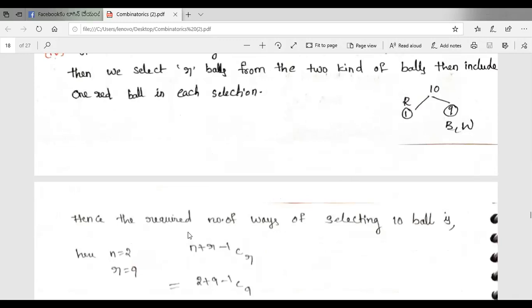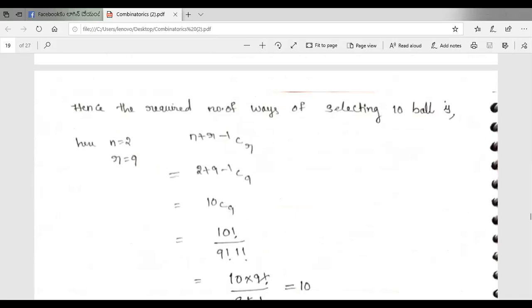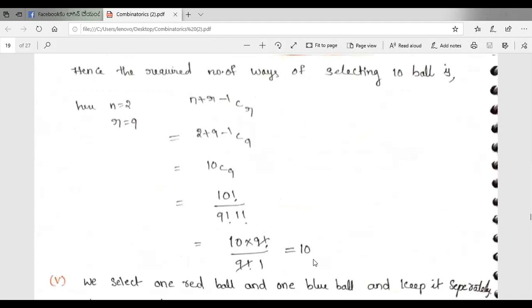Hence the required number of ways of selecting 10 balls: the boxes are 2, so n is equal to 2, and r is equal to how many balls we have to select, 9. So r is equal to 9. So n plus r minus 1 C r. We simplify this, 10C9, and we get 10 ways.